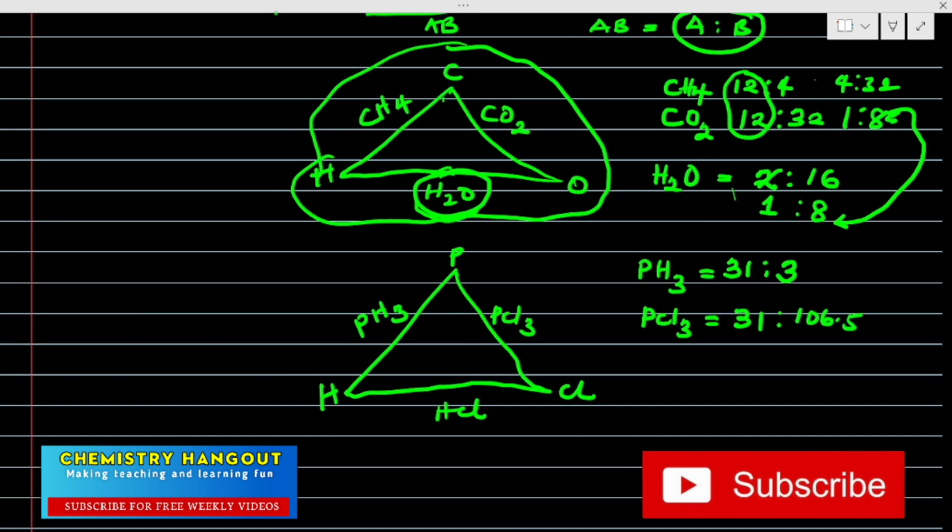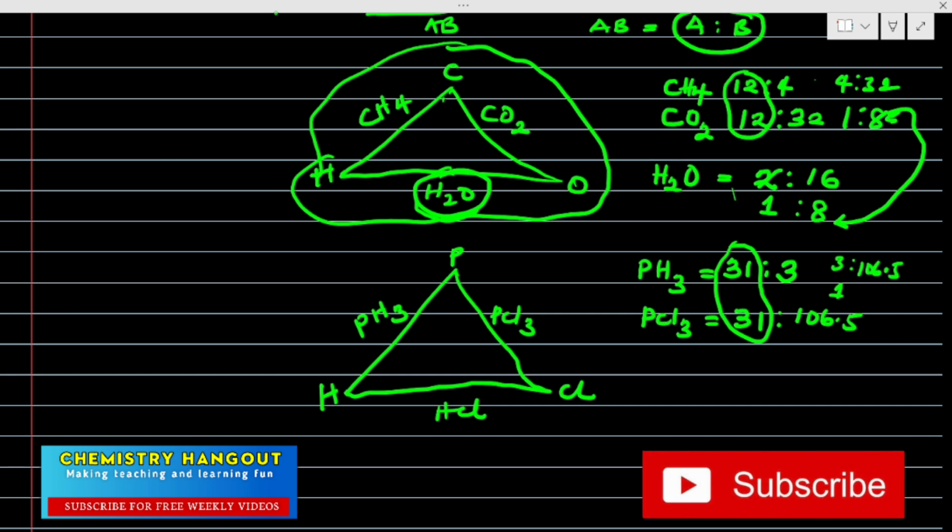Did you notice something here? That your phosphorus is now fixed. Can you see that? It's now fixed. Which means that this hydrogen and chlorine that want to react, they must react in this 3 to 106.5 ratio before it would be accepted. So we can still break further. Let's break this down, 3 to 106.5.